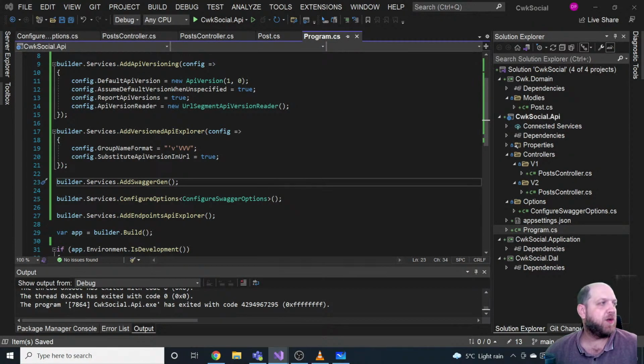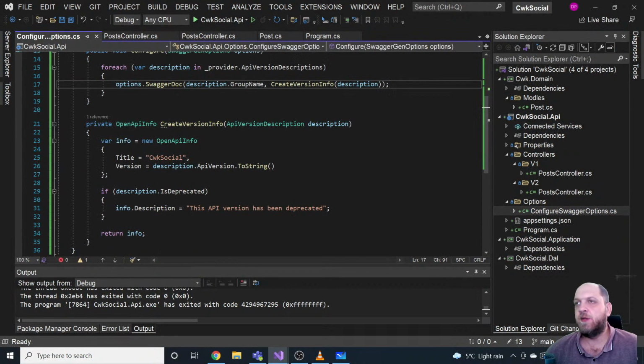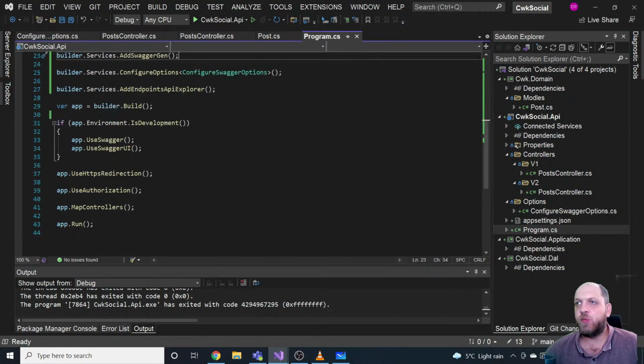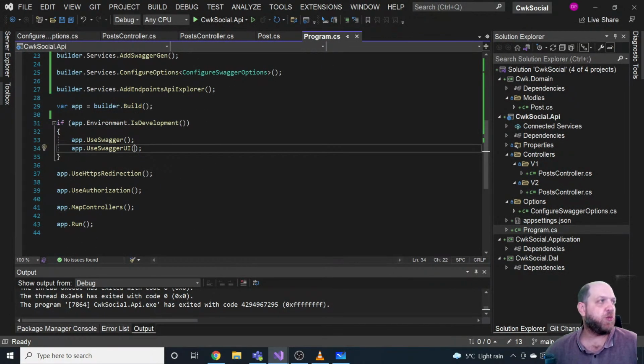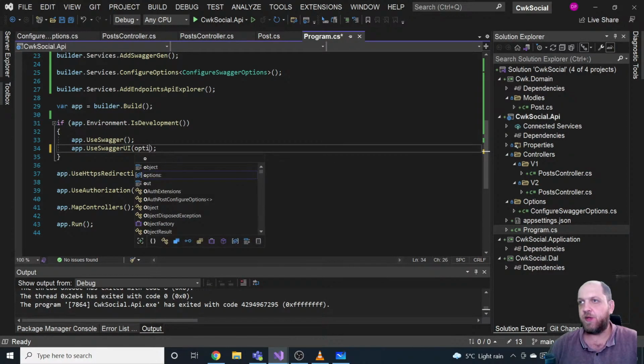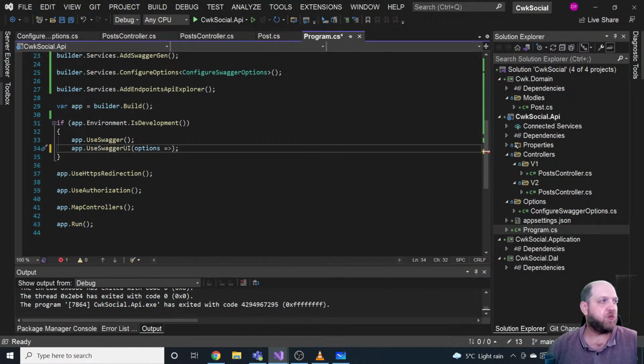Now, there is one other thing that we still need to do, and we need to create the endpoints, because this configuration will create the documents itself. So the JSON documents that Swagger actually uses to create that UI. But for the endpoints for Swagger, we of course have to configure some middleware. And in the program, we have this use Swagger UI. So in this use Swagger UI, you would also have to specify some options there. Of course, this would also be an object.